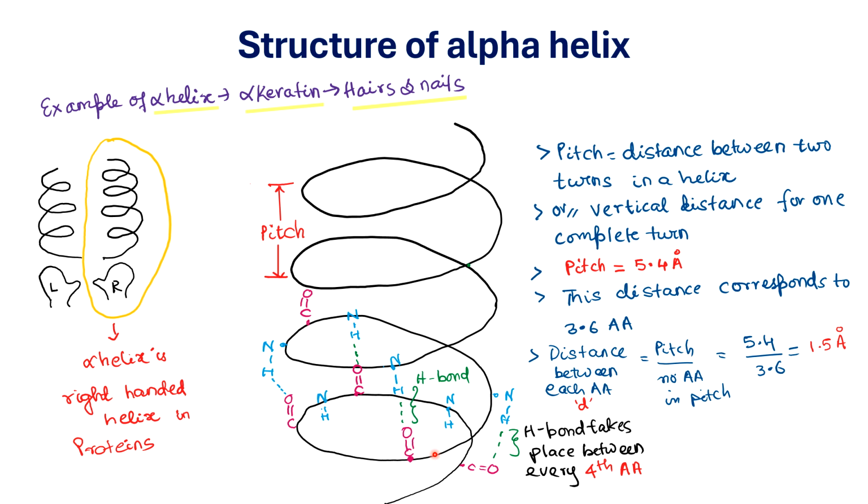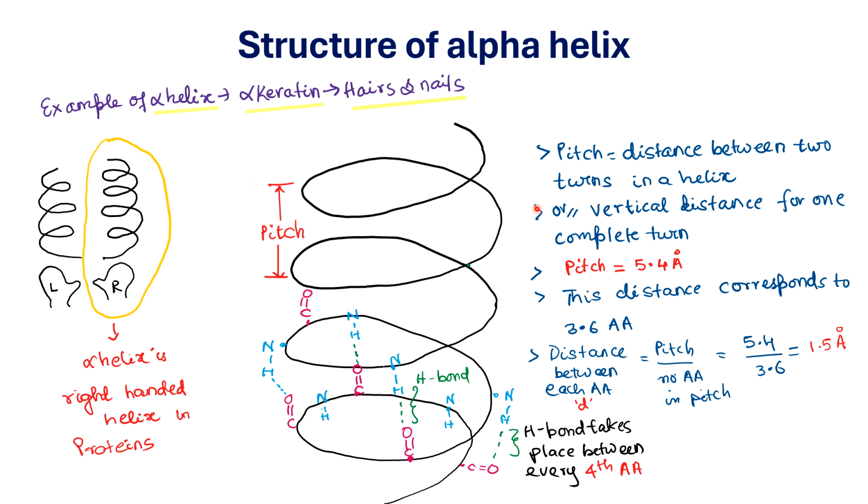So many hydrogen bonds of this type are present which stabilize the alpha helical structure. And where are the side chains present? The amino acid side chains are always present towards the outside of the alpha helical structure. Okay. Then there is a term called pitch.